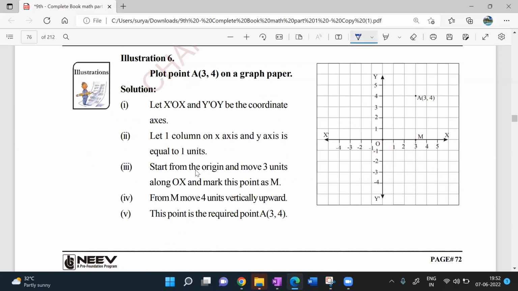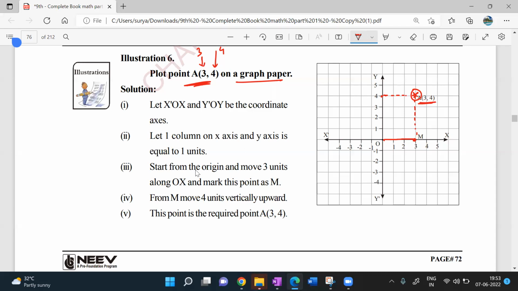Look at this here. He has taken a point A here, 3, 4 on a graph paper. How to plot this point on the graph paper? 3, 4. X coordinate is 3, beta. Y coordinate is 4 here. Clear? So here for 3, 4 on the x-axis we have to take 3 units. On the y-axis we have to take 4 units. So combinedly I will be getting 3, 4 here. That is what he has given here. Very simple, beta. We have discussed that. Nothing difficult to understand now. Any doubts? No, sir.